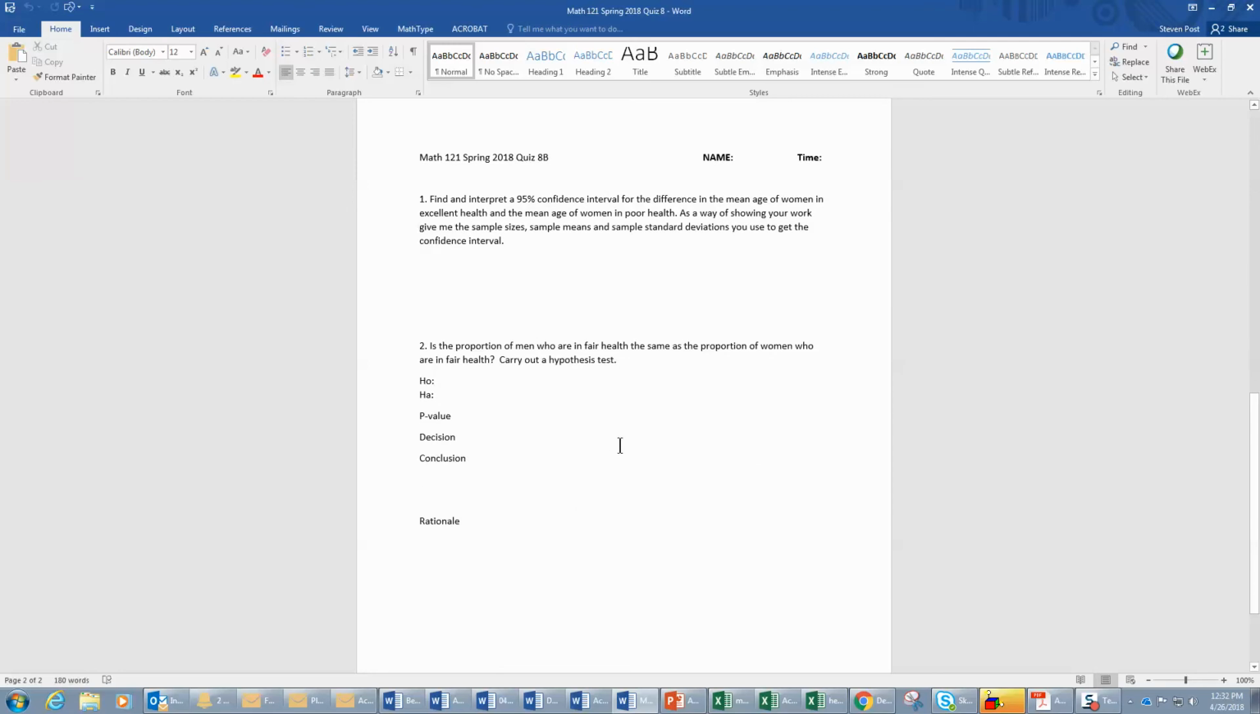On quiz B, we want the mean age of women in excellent health and the mean age of women in poor health. Only now you're looking for a 95% confidence interval, but we'd still do it just the same way as we did the last one. And then for the second one, is the proportion of men who are in fair health the same as the proportion of women who are in fair health? Well, we do it the same as we did the first one. So it's not that hard. Feel free to ask questions or get help if you need to with StatKey, so you won't struggle with this on the exam.